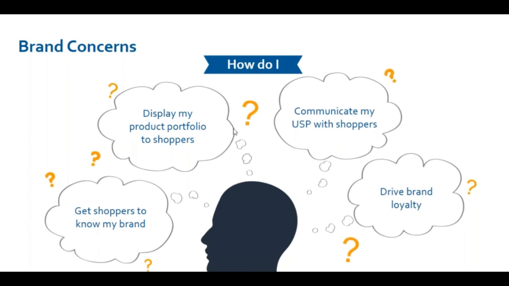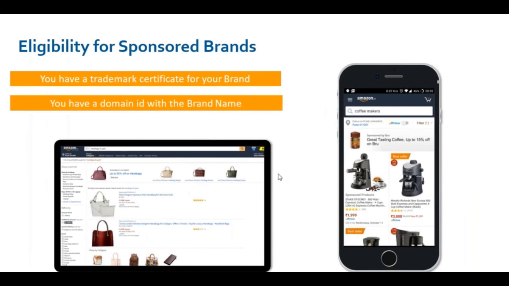Sponsored brand ads allow you to have three ASINs on a banner kind of an ad, and it has your brand logo and a customizable headline. You can direct traffic from sponsored brand ads to either your brand store or a landing page, where you can select and choose the ASINs that should feature. Anyone who clicks on the three ASINs on your sponsored brand ad will be directly taken to the product detail page of these ASINs.